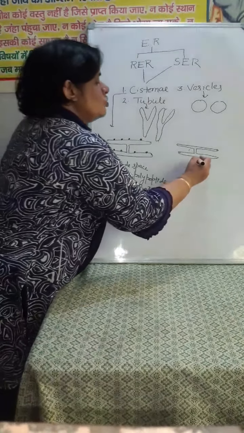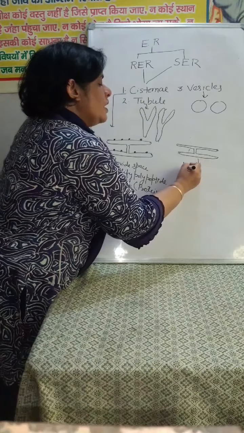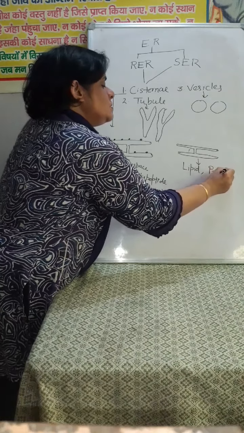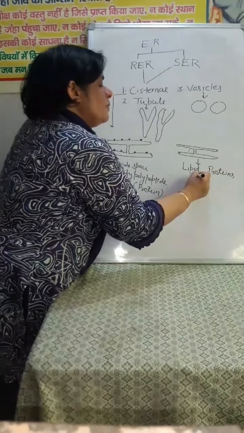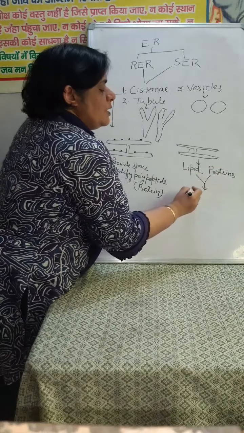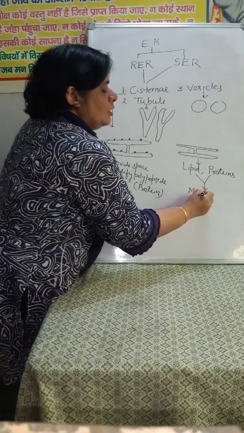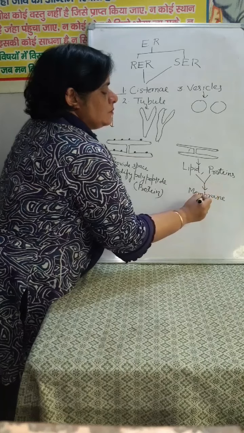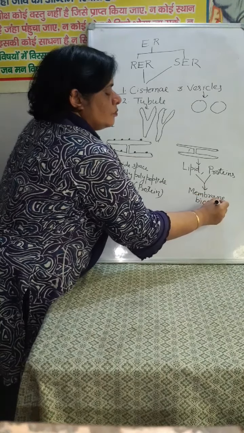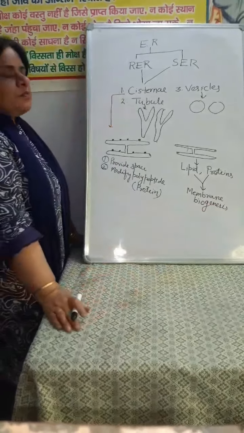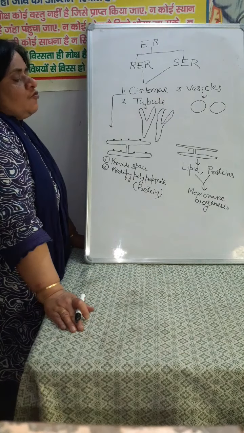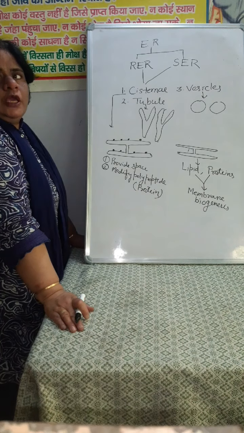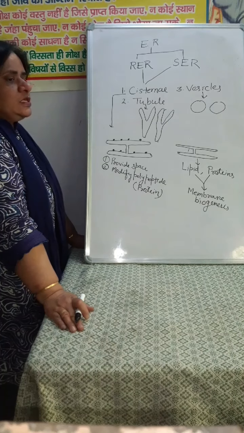If we talk about the smooth endoplasmic reticulum, it helps in the synthesis of lipids and proteins, and our membranes are also made up of lipid and protein. So we say that it helps in membrane biogenesis, that is the formation of membrane, because our membranes are made up of lipid and protein.